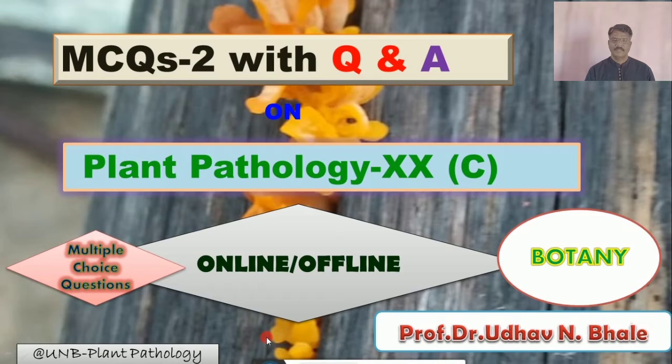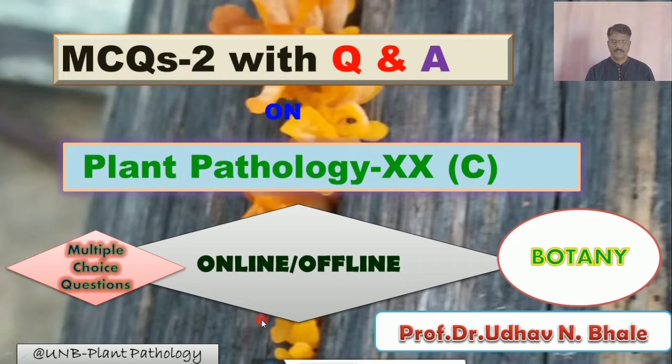Here I am discussing multiple choice questions 2, with questions and answers based on plant pathology, that is an elective paper. These multiple choice questions are important for online and offline examinations during this COVID-19 period. So let us see the 20 multiple choice questions based on plant pathology, that is paper number 20C.